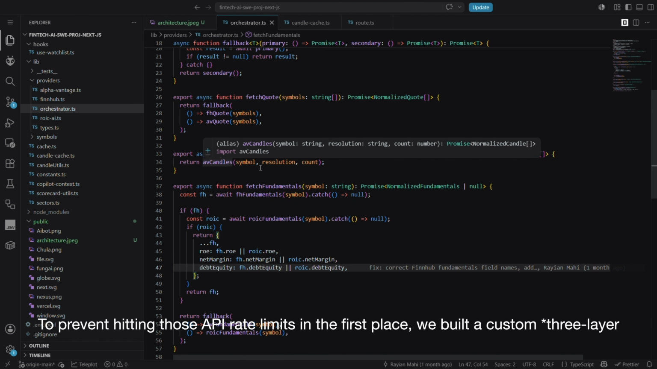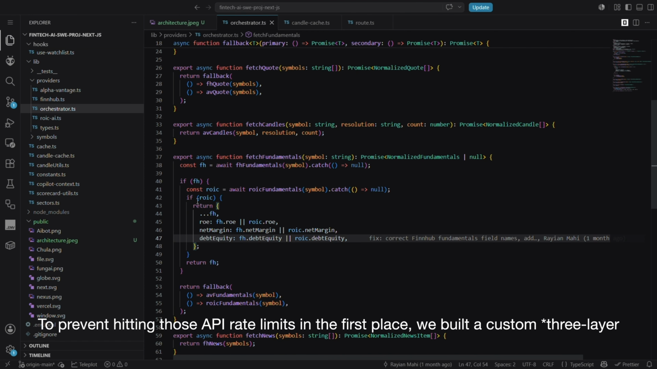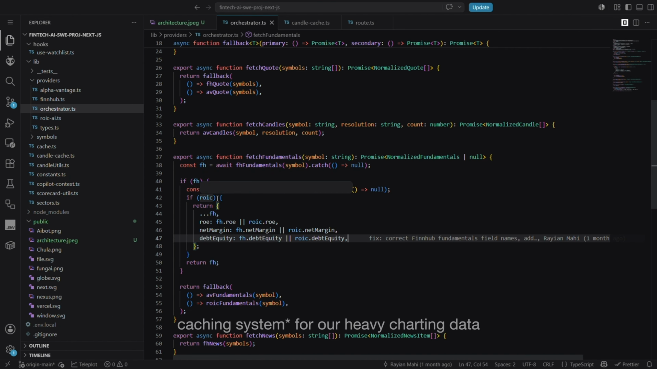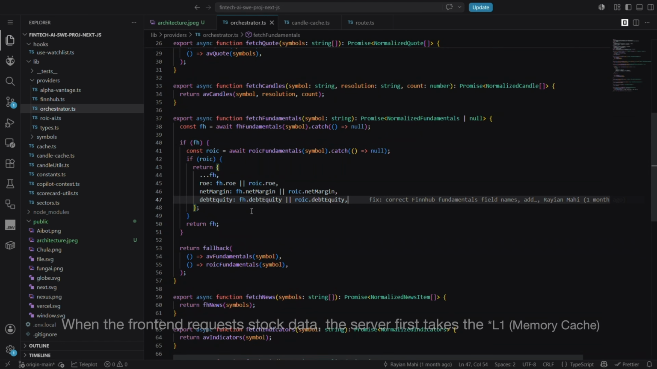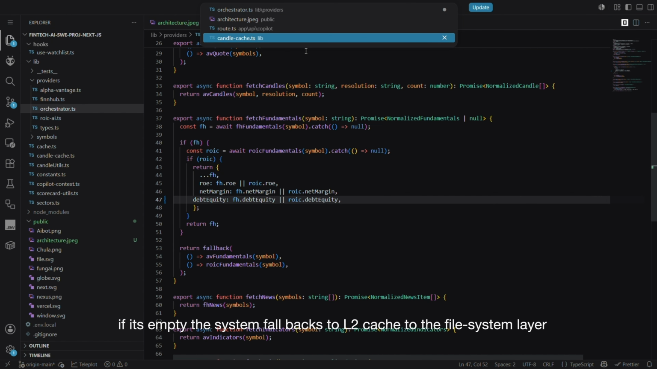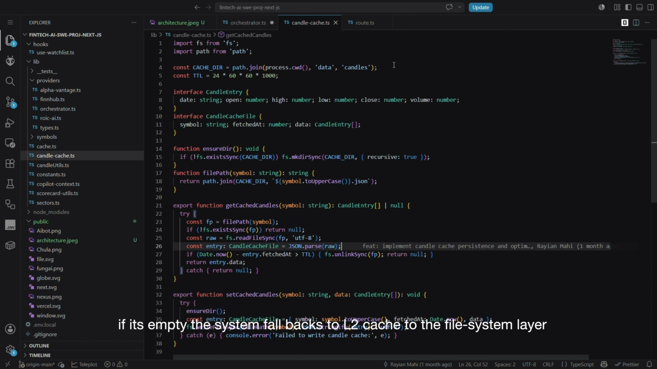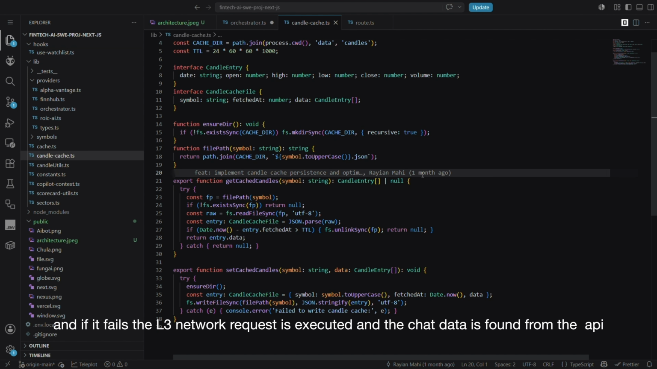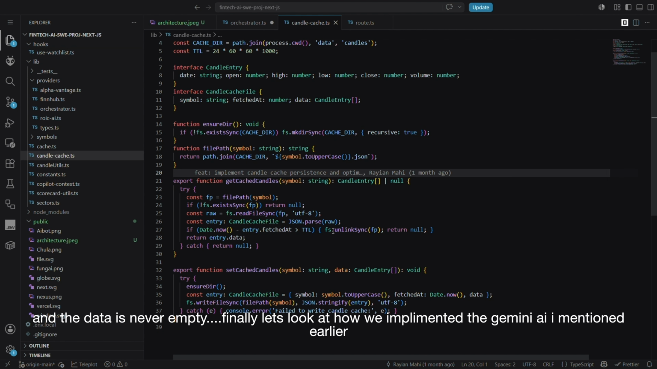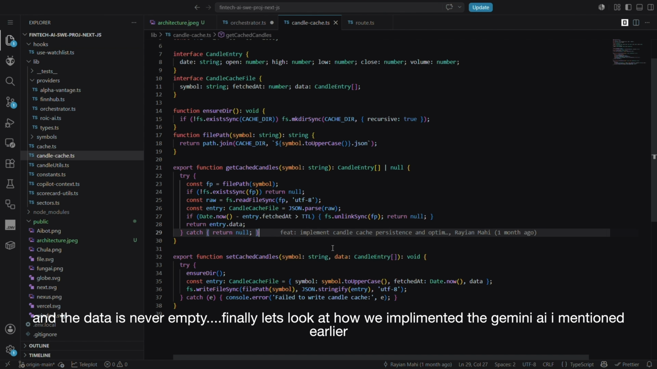To prevent hitting those API rate limits in the first place, we built a custom 3-layer caching system for our heavy charting data. When the front-end requests stock data, the server first checks the L1 memory cache. If it's empty, the system falls back to the L2 cache that's based on the file system. And if that fails, then the L3 network request is executed and the chart data is fetched from the API, so the data is never empty.